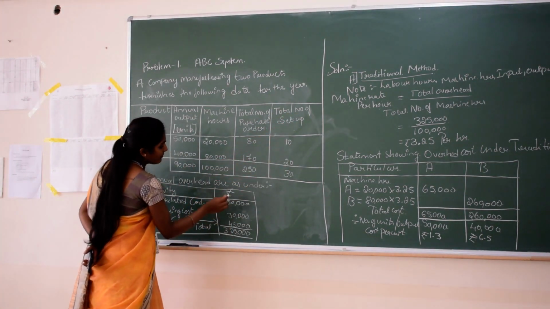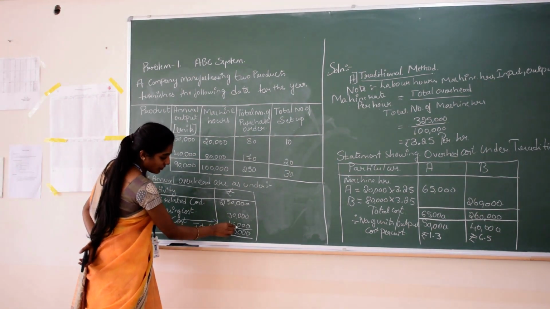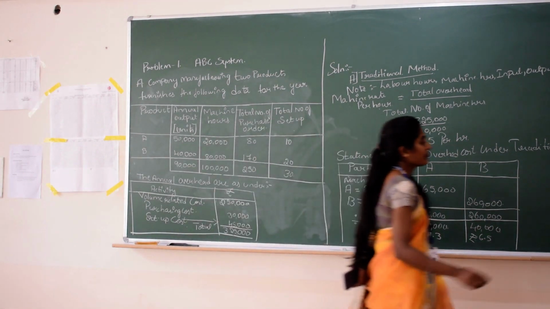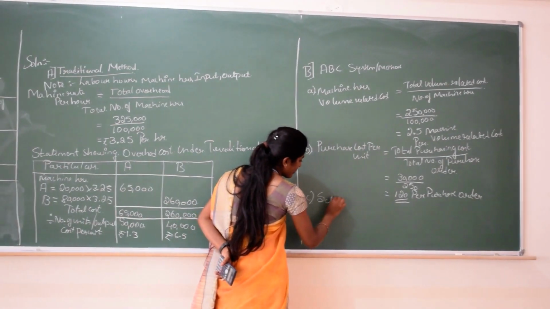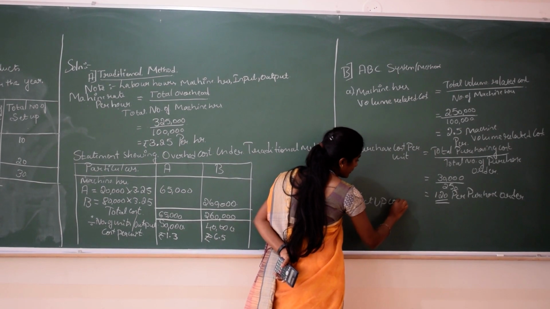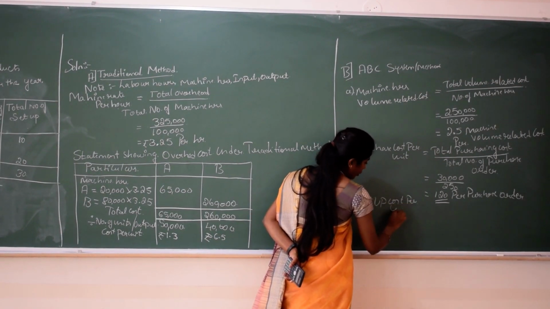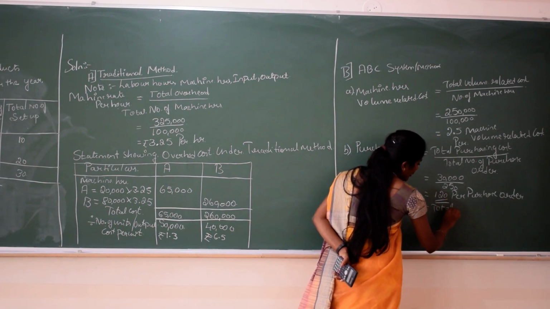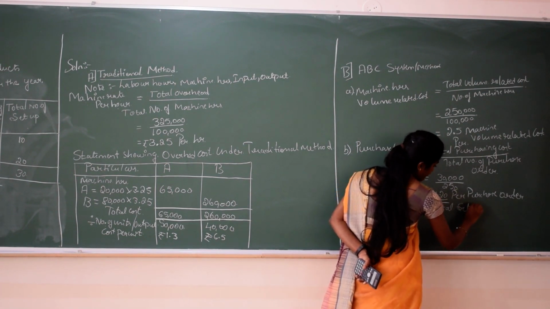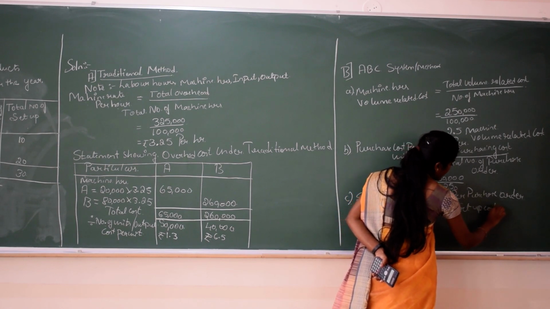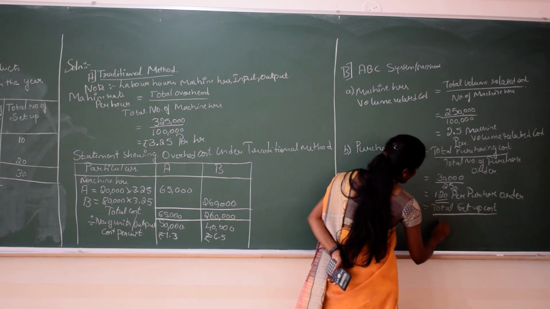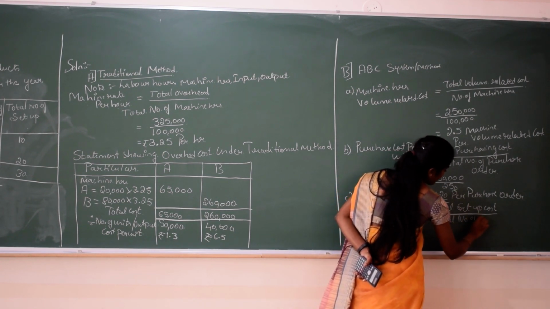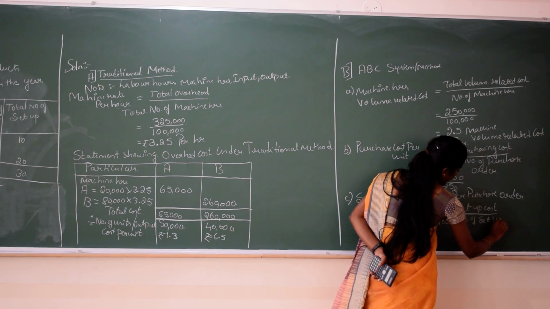Setup cost is 45,000 and the number of setups is 30. You can see, per setup cost is equal to total setup cost divided by total number of setups.